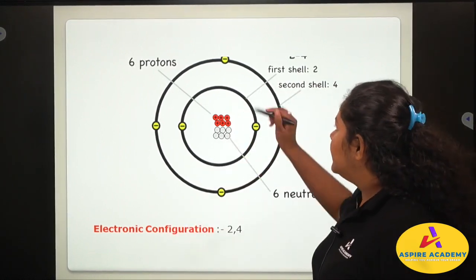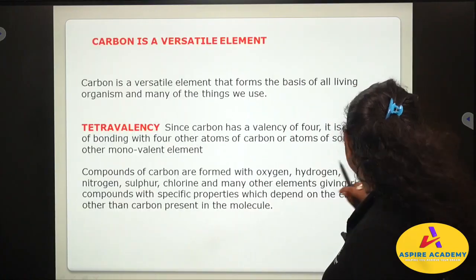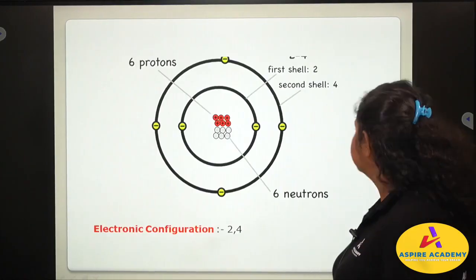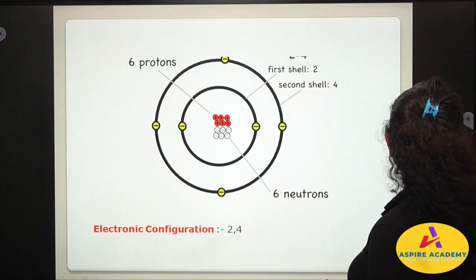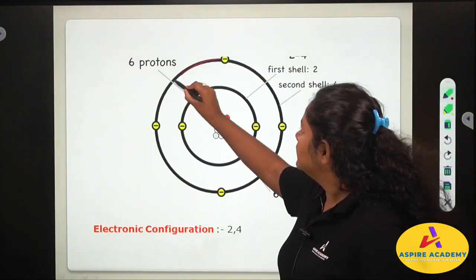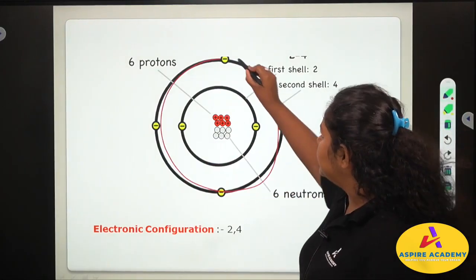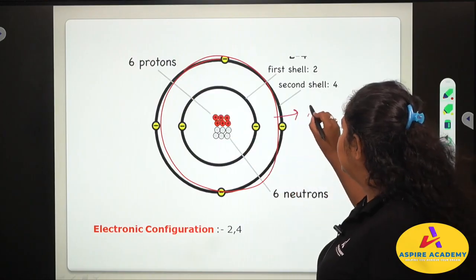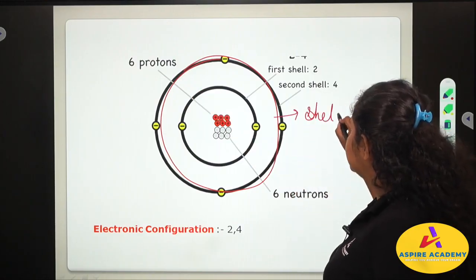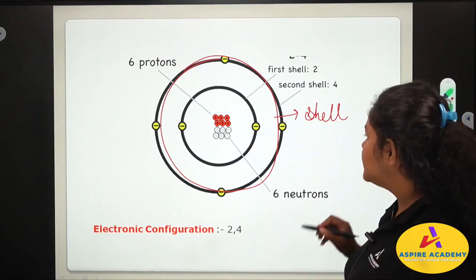So these are the shells. And what are the subshells?